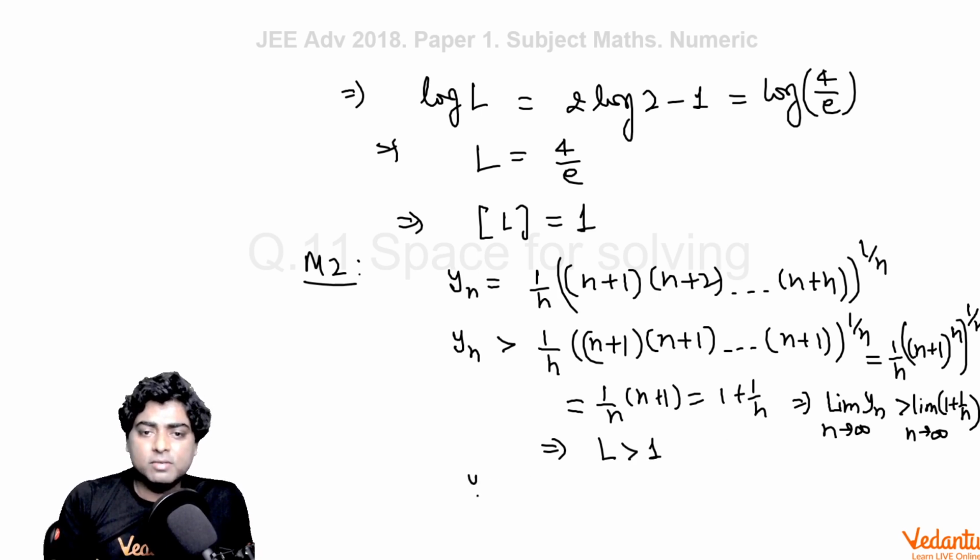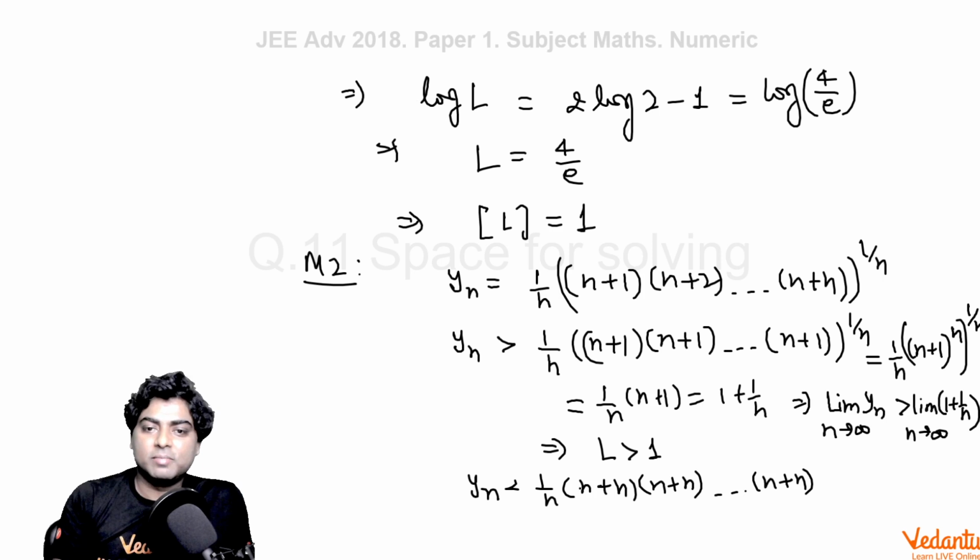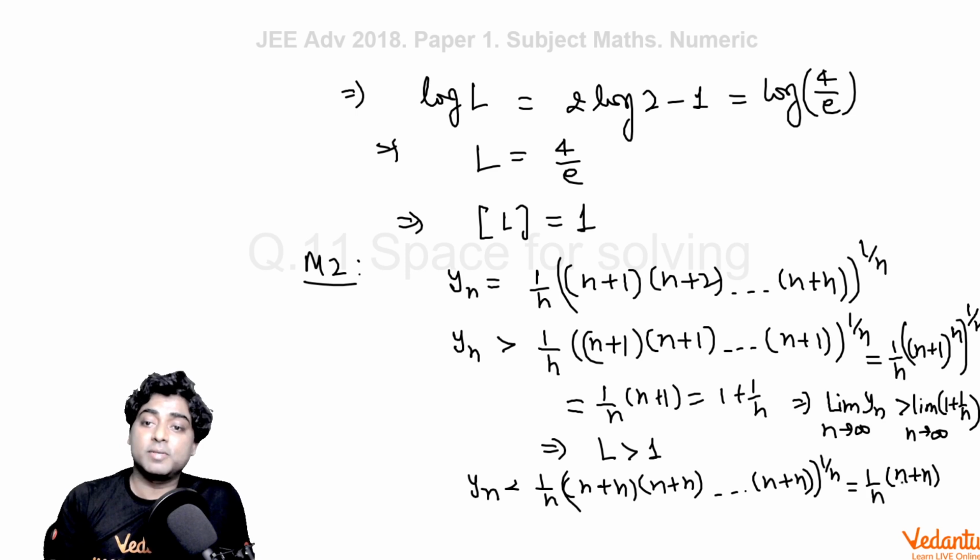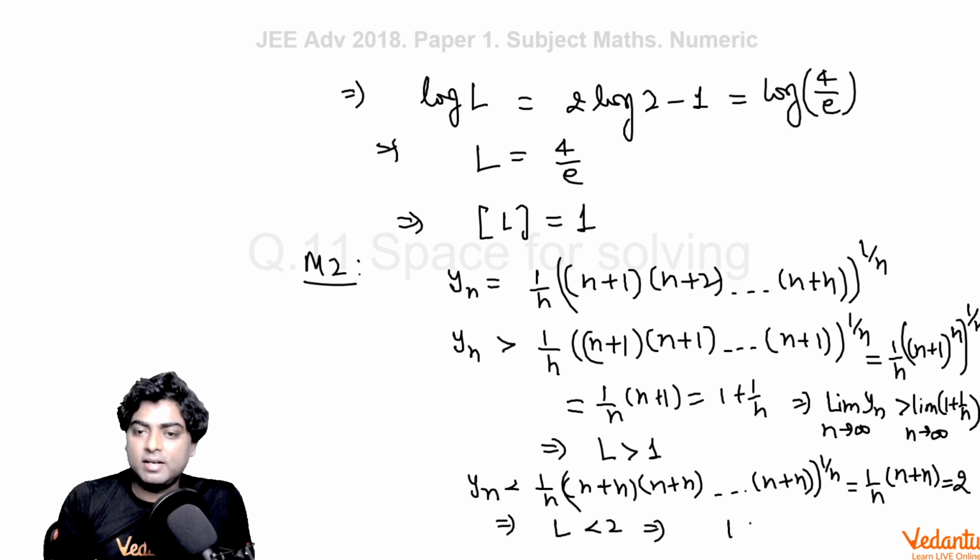Similarly, yn is less than 1 by n if you replace every bracket by n plus n, because the largest term here is n plus n. So you get 1 by n and n plus n, that is 2n, whole raised to the power n, whole raised to the power 1 by n, and 2n by n is 2. So yn is less than 2 clearly. So the limit of yn as n tends to infinity, L, would be less than 2. So finally L lies between 1 and 2, and we can say that the greatest integer of L would be just 1.